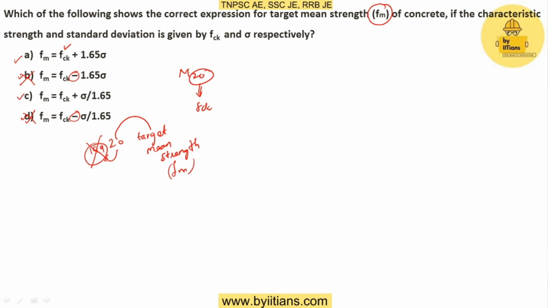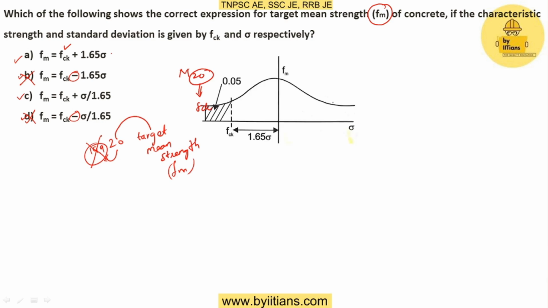So, FM is equal to FCK plus 1.65 sigma, where sigma is the standard deviation. In option C, FM is equal to FCK plus sigma by 1.65. To get the right answer between these two options, we should take help from this picture.